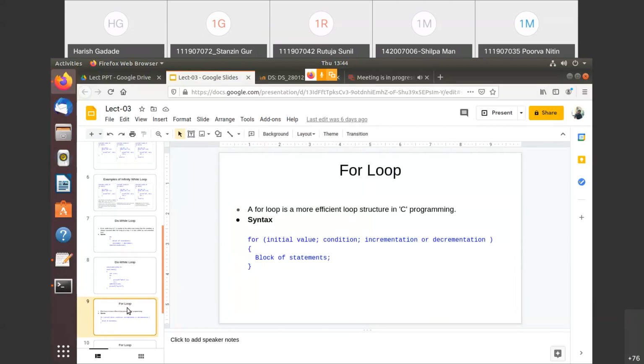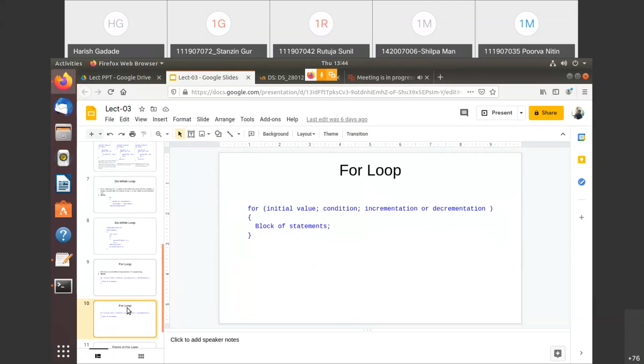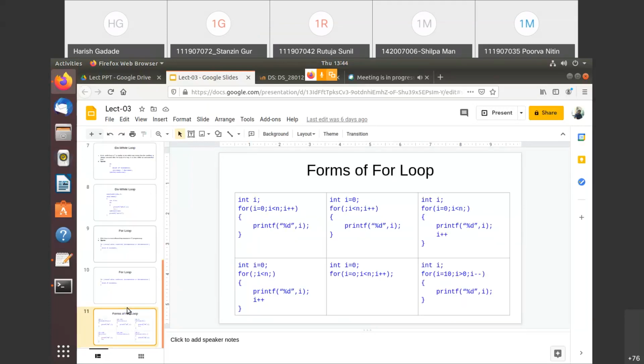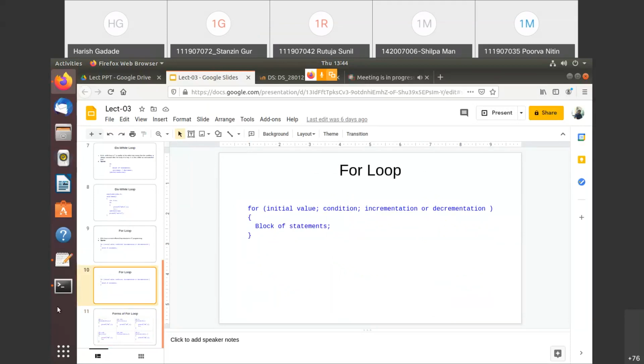So I'll tell you one example so that you will understand this one. This is the same syntax. Sorry. One example that I'll just take here. Now see,